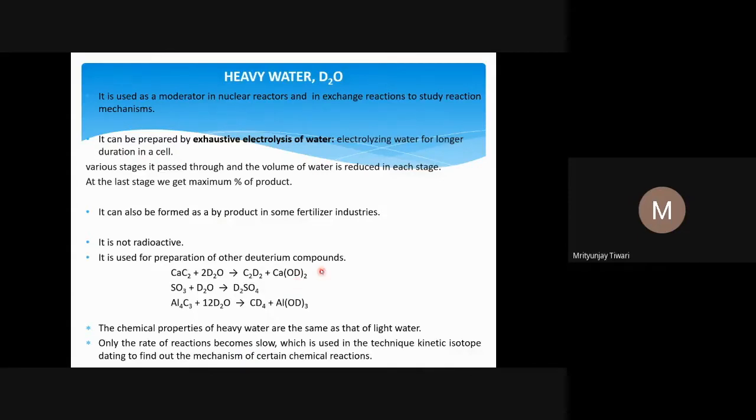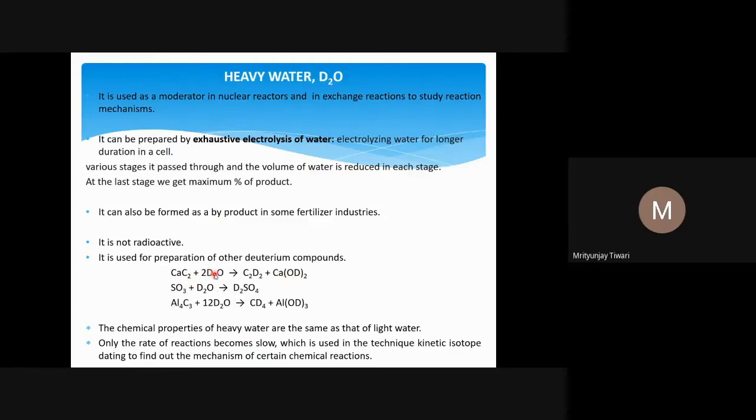For example, if you want to make the corresponding deuterated calcium hydroxide, instead of Ca(OH)2, then you can use calcium carbide plus D2O. Calcium carbide reacts with D2O, the same reaction that would have happened with normal water, but in place of hydrogen you will see deuterium.